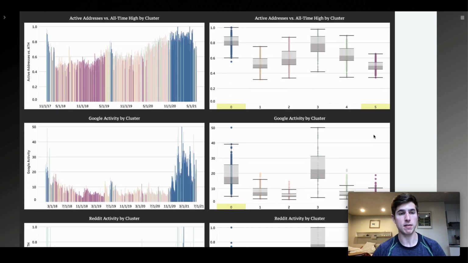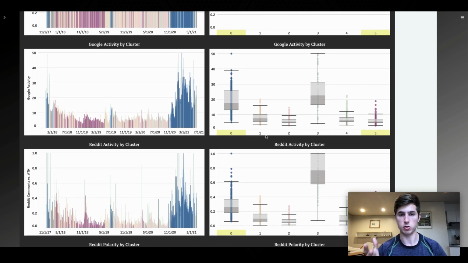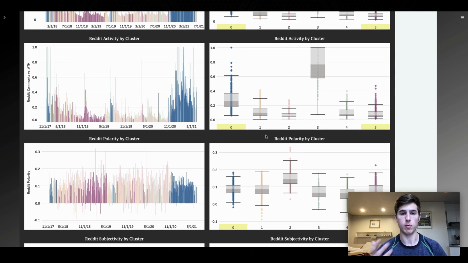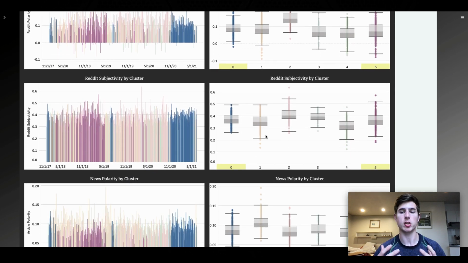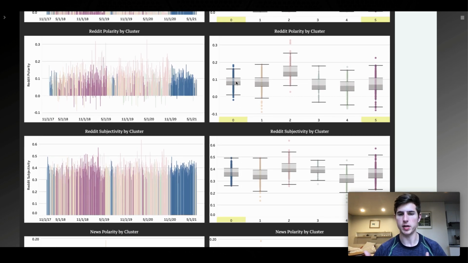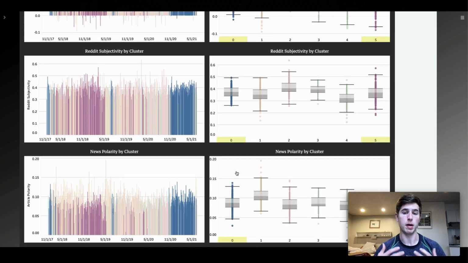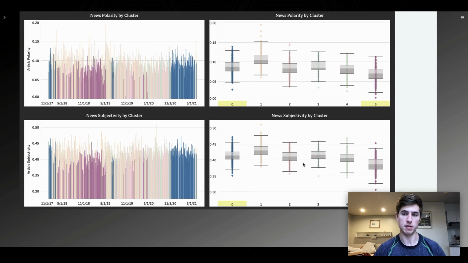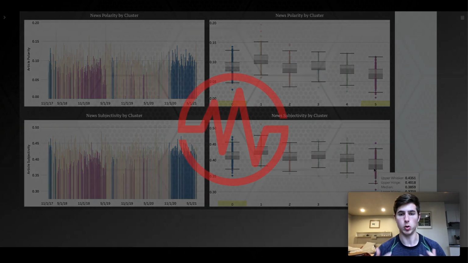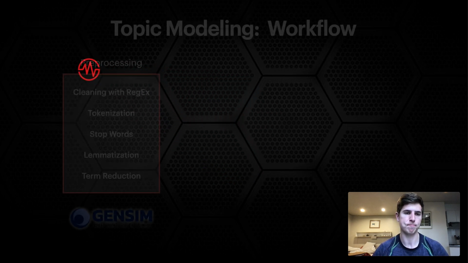And now looking at activity, we see that blue is associated with high levels of activity versus purple with lower levels of activity. Also true for Google activity, Reddit activity. And now let's take a look at sentiment. For Reddit polarity and subjectivity, we don't see much delineation between the different clusters, but for news polarity and subjectivity, we see that the purple cluster is lowest, both in terms of polarity and subjectivity.